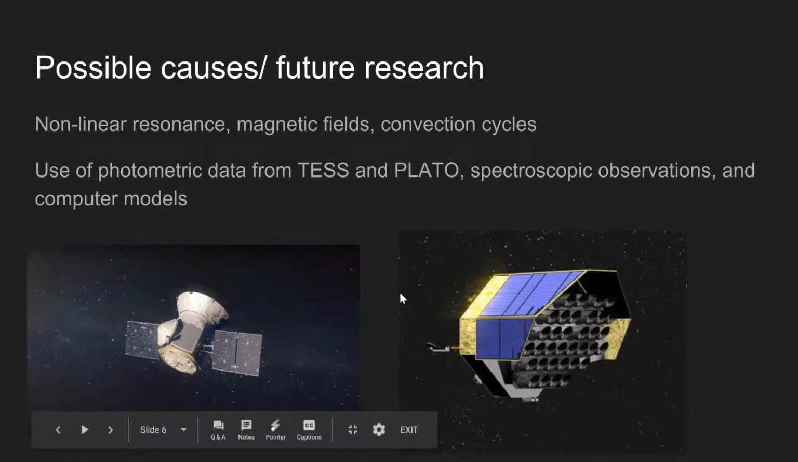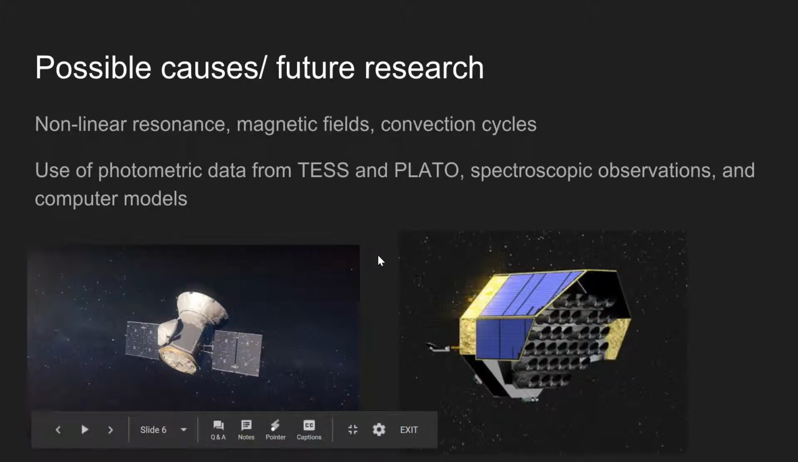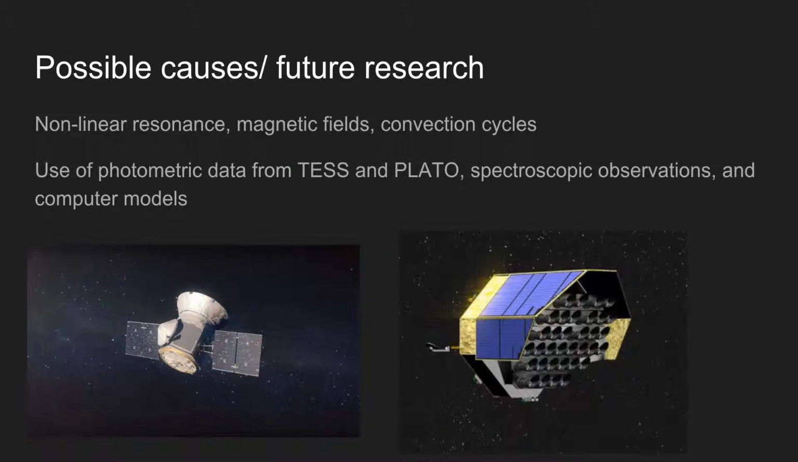The Blazhko effect is most likely due to nonlinear resonance between different oscillation modes. Scientists have also hypothesized that magnetic fields and convection cycles may also play a role. However, the physics behind this phenomenon has not been fully worked out. In the future, scientists hope to use data from the TESS and PLATO missions, as well as spectroscopic observations and computer models to determine the cause.